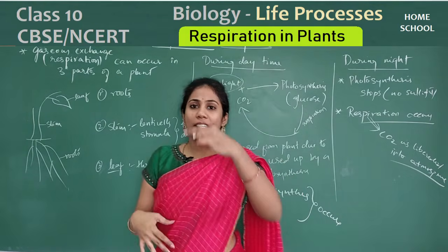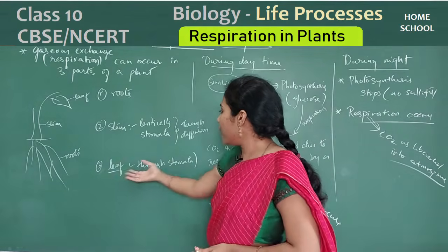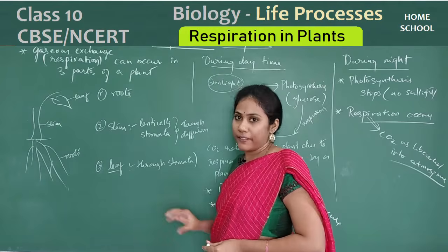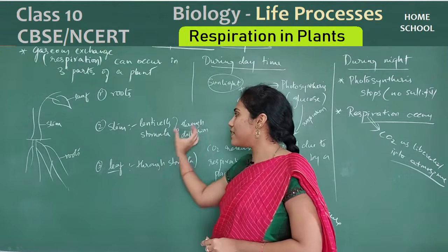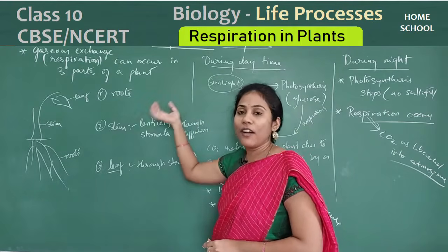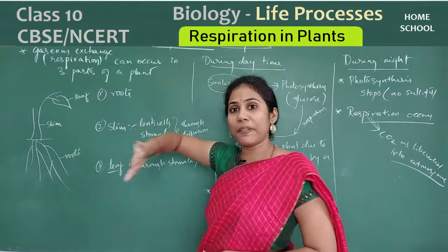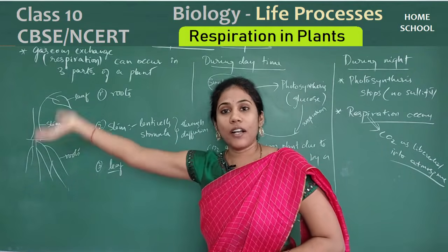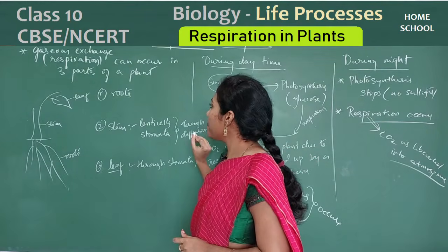Gas moving from higher concentration area to lower concentration area. And from the leaf also, it's going through stomata outside through the diffusion process only. Here also through simple diffusion, oxygen can go out, carbon dioxide can come inside, or carbon dioxide can go out. Respiration mainly means carbon dioxide is going out, oxygen is coming inside. Okay, so through the diffusion process.